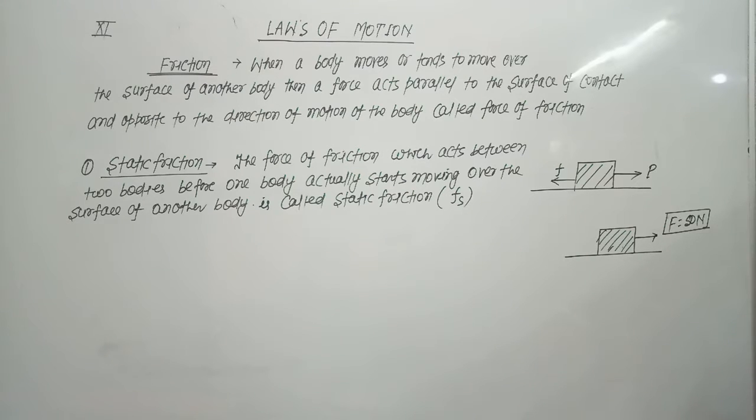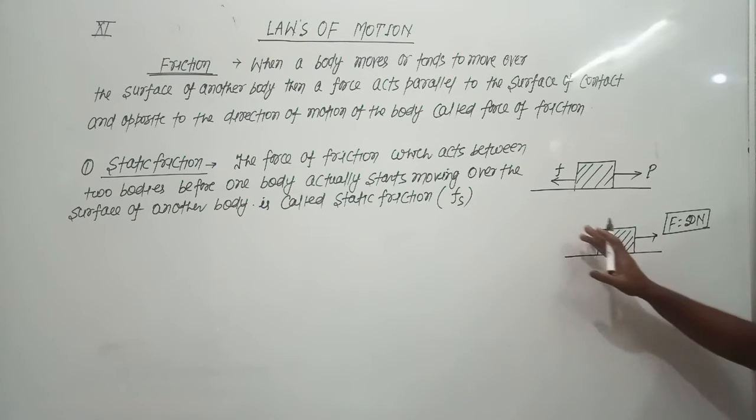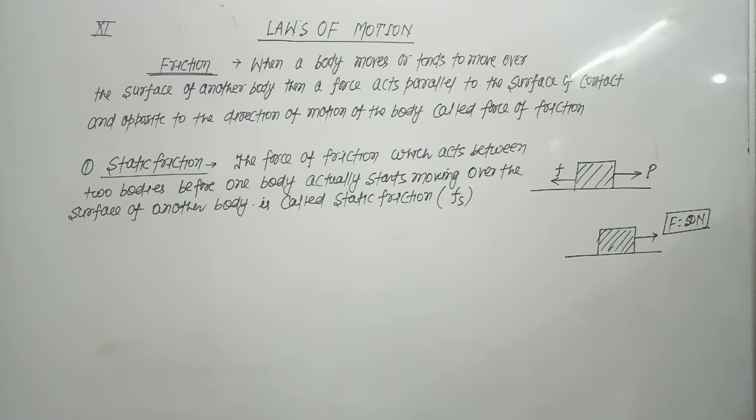But you are applying a force, and the force of friction is produced due to the applied force. From Newton's third law of motion, when a force is applied, an opposite force is produced. The required force by which the body moves was 50 Newton, but we are applying forces of 45 Newton, 46 Newton, 48 Newton, 49 Newton. It means the body is not moving because we have not applied the required force.